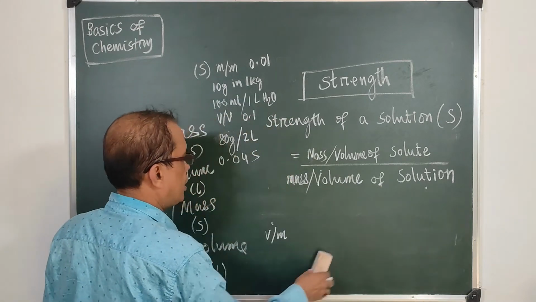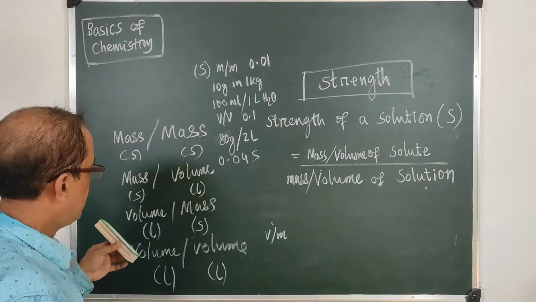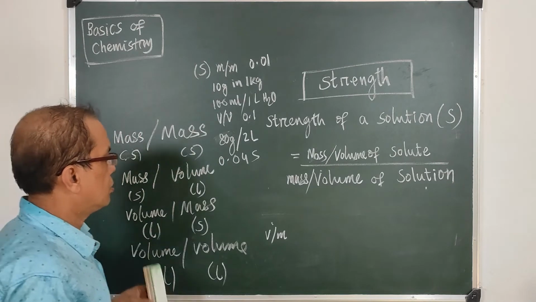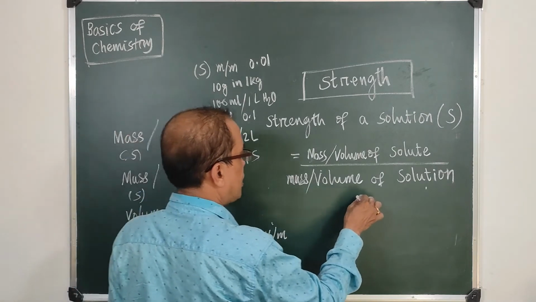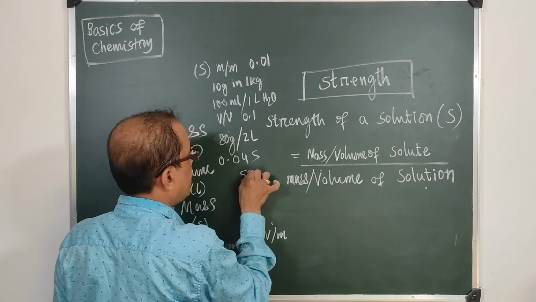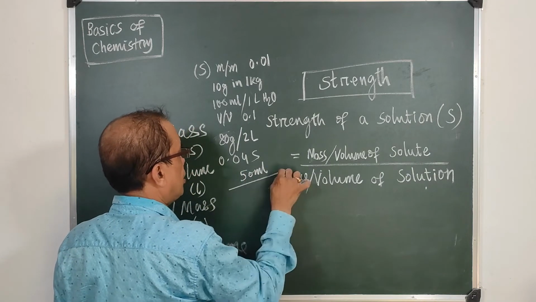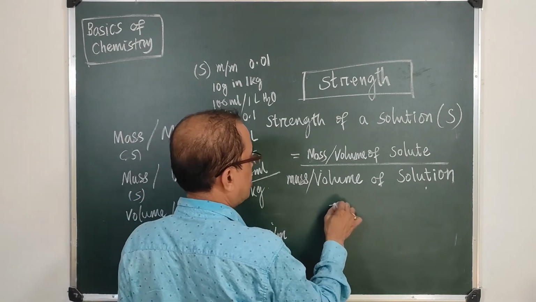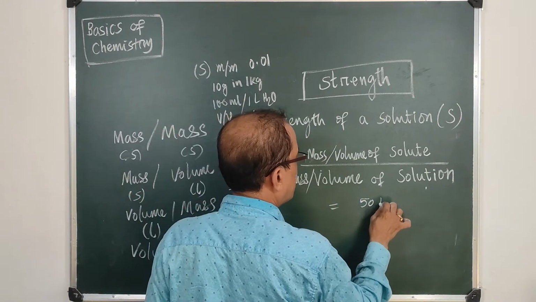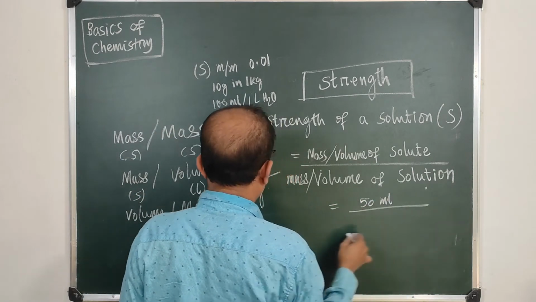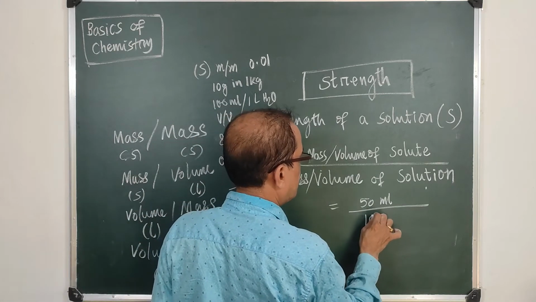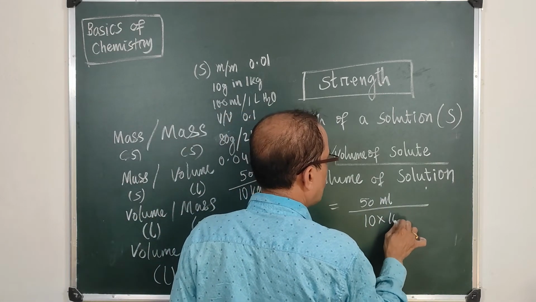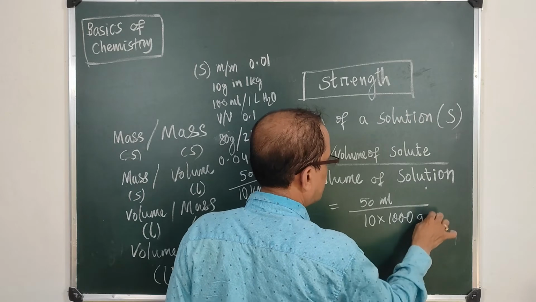What if it is a volume in mass case, like the urinating dog with the salt bag? There are 50 milliliters of urine in a 10 kg salt bag. So this will be 50 milliliters and this one is 10 kg, 10,000 grams.